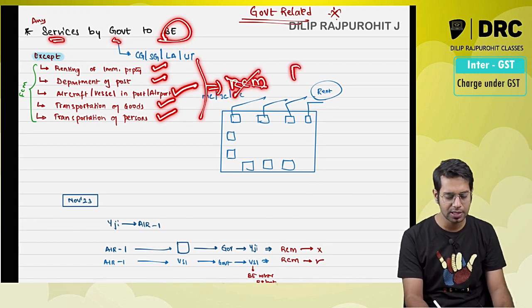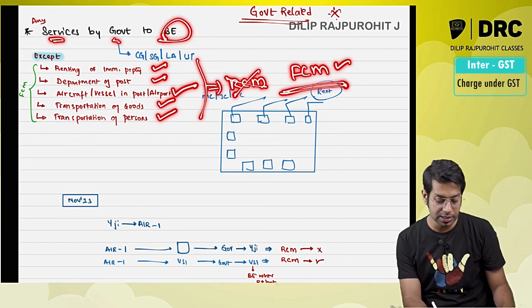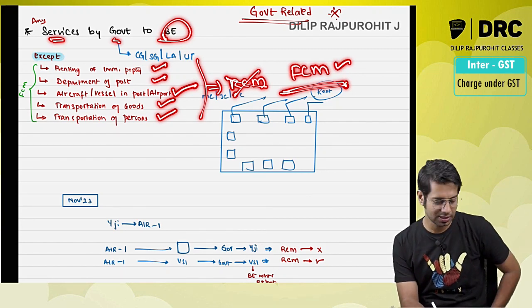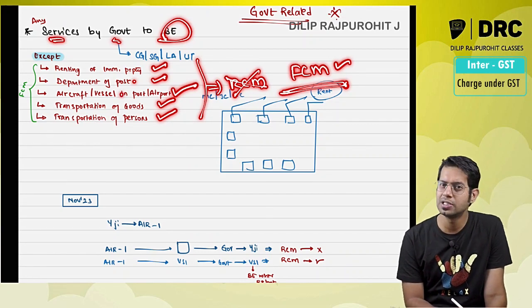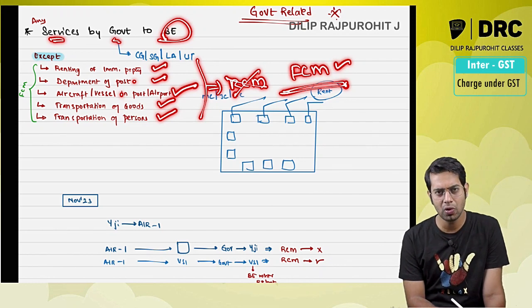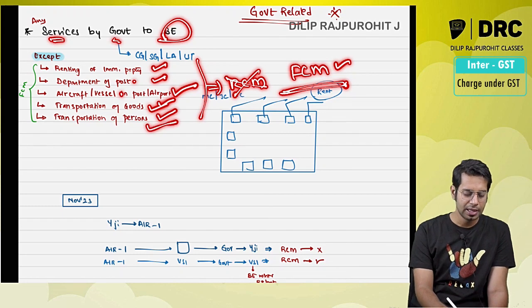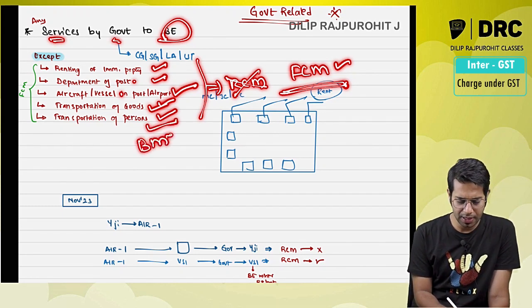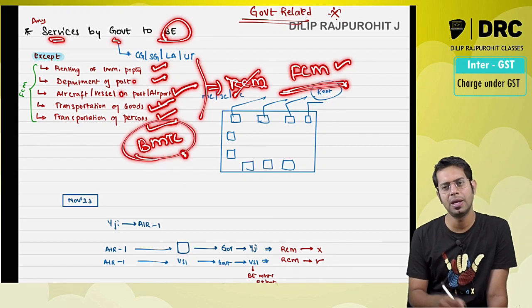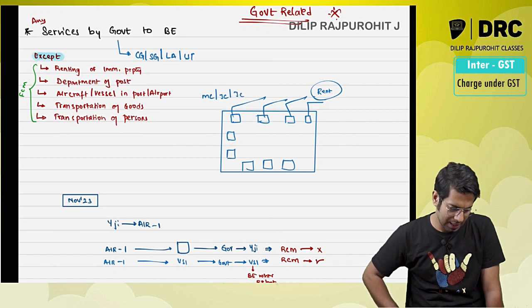In case of these services, it is always forward charge mechanism. Always the person who is giving the services. In case of Department of Post, the post office should pay the taxes. Aircraft and vessel, the Airport Authority of India, or say Bangalore International Airport is giving services, then Bangalore International Airport should pay the taxes. Transportation of goods or transportation of passengers. So BMTC is there. BMTC is giving services to some company, then BMTC only will collect the taxes.